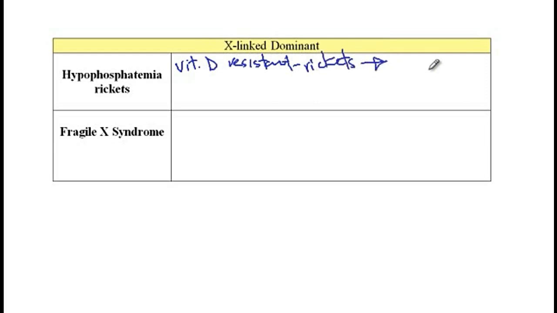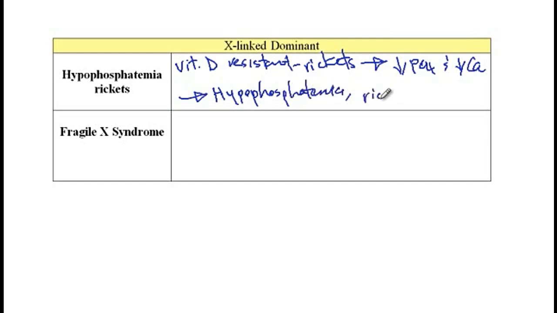As a consequence, there is decreased absorption of phosphate and decreased absorption of calcium in the renal tubules, and thus these patients will develop hypophosphatemia, rickets and osteomalacia, as well as slow growth.